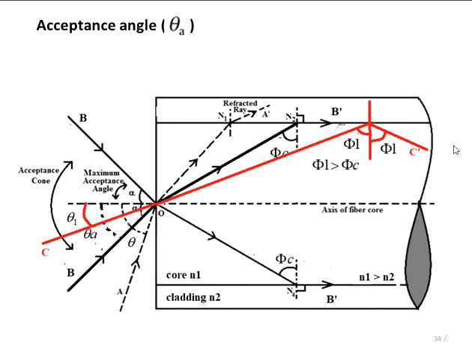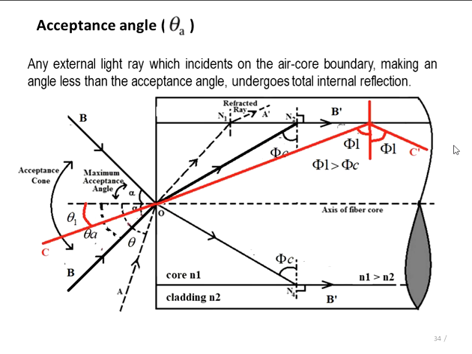So here it is clear that for total internal reflection, the ray must strike the core at an angle less than the acceptance angle. So any external ray which is incident on the air core boundary making an angle less than the acceptance angle undergoes total internal reflection.